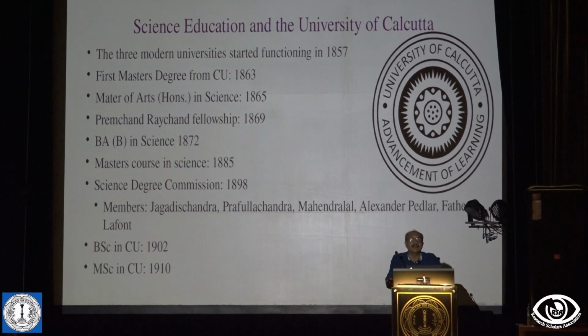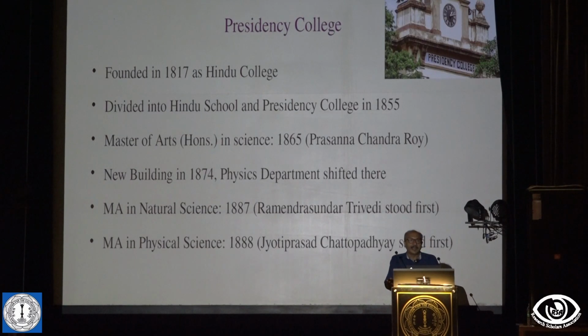And so BSc started in 1902 and MSc in 1910. There was Masters in Science, but it was Master of Arts. In 1910, we started giving the degree MSc. And the first education institution who used this is the Presidency College, now Presidency University. So this was founded in 1870, then it later bifurcated in a school and a college. And then the new building, which we now know, came in 1874, and the physics department was shifted there.